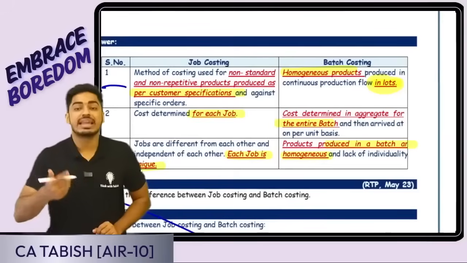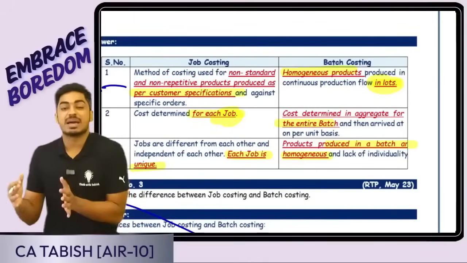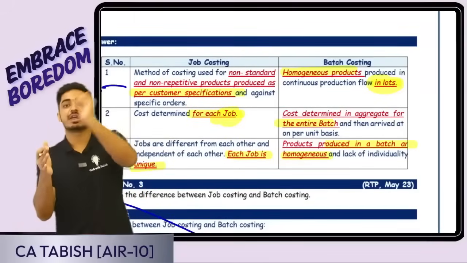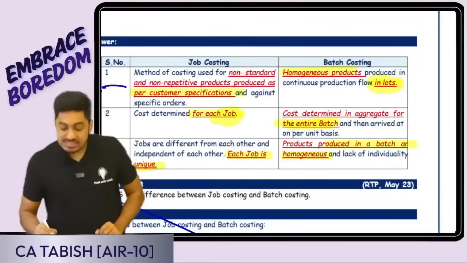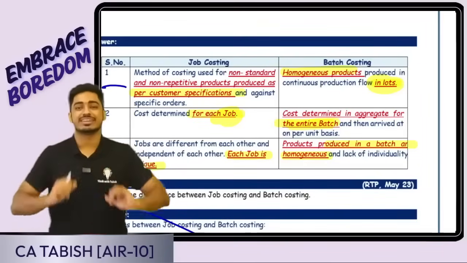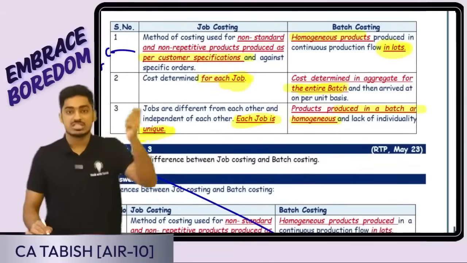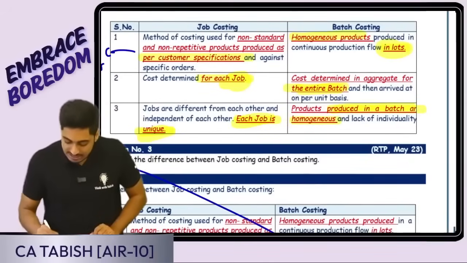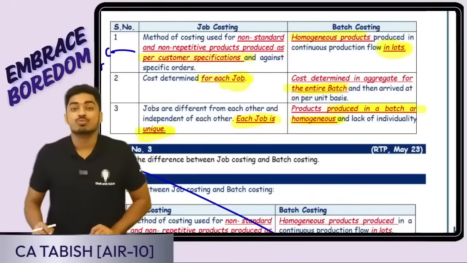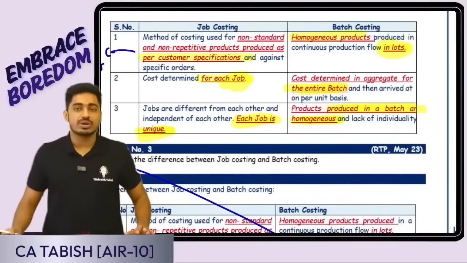Okay, how do I calculate the cost? Cost is calculated for every job. In case of batch costing, I will do all calculations for a batch. Yes or no, everyone? Cost is calculated for a batch. Once I calculate total cost for a batch, divide by number of units, I'll be getting the cost per unit for a batch. Each job is different because it is based on specific requirement of customer. Here, goods produced in a batch are homogeneous. Same products are only produced in a batch. Is this clear, everyone? Question 2 is also over.